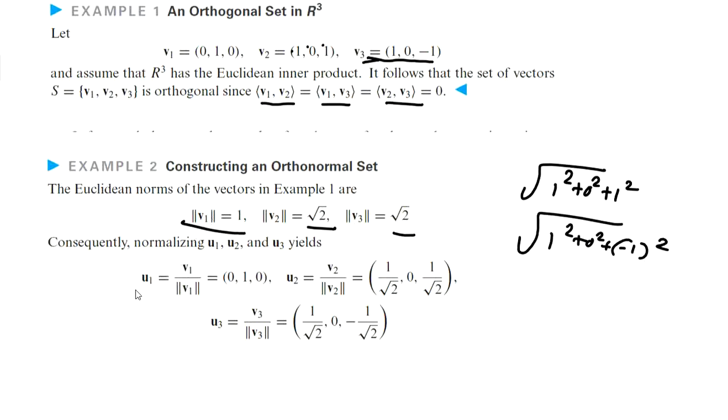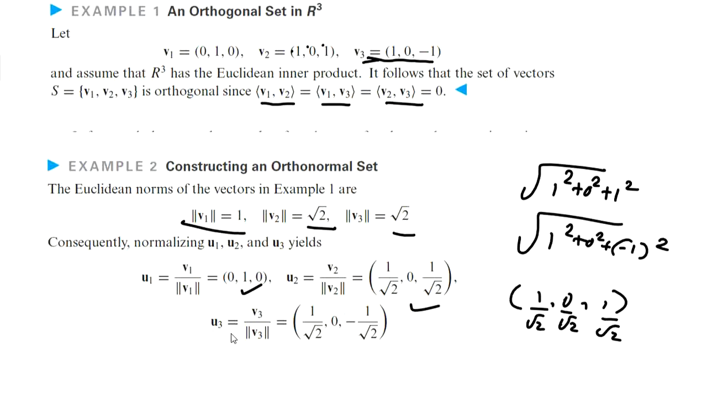So, if you consider new vectors u1, u2, u3, like u1 equals v1 by norm v1, we get v1 itself since the norm is 1. u2 equals v2 by norm v2, and we get the vector 1, 0, 1, where each term we divide by root 2. So you get this vector.